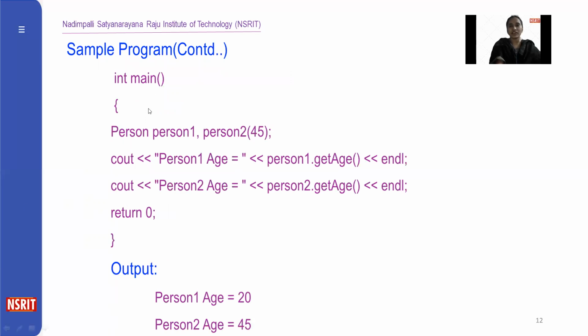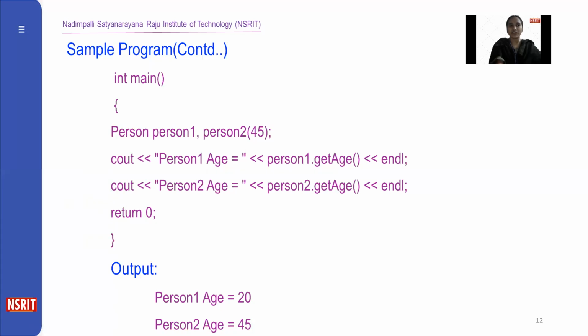And within the main, creating the two objects for the person class. At the time of the object creation, constructors are invoked. No need to specially invoke the constructors. Person one is one object, and person two is another object for the person class. Creating the person one object, it automatically invokes the default constructor.